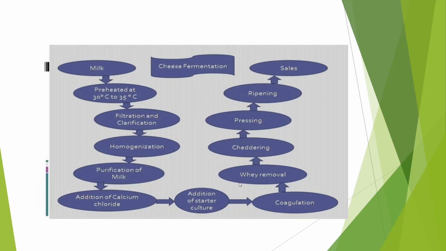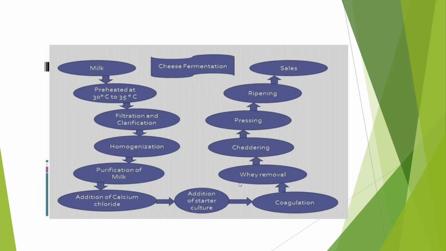This gives uniform viscosity to the milk, and then we go for purification of the milk. And we have to add some starter culture, that is nothing but lactic acid bacteria. This is responsible for the coagulation, that means clotting of the casein protein. So once casein protein is coagulated, some water will form. This water, this yellow colored fluid, is called whey. Then we remove the whey and we go for cheddaring.